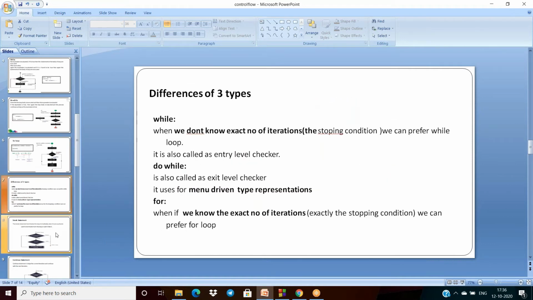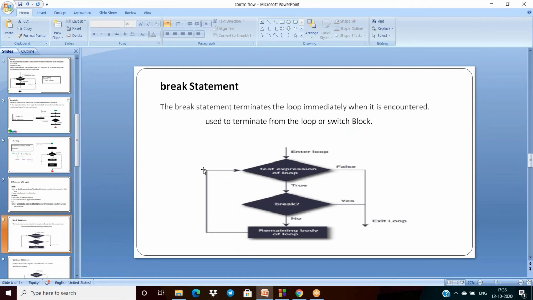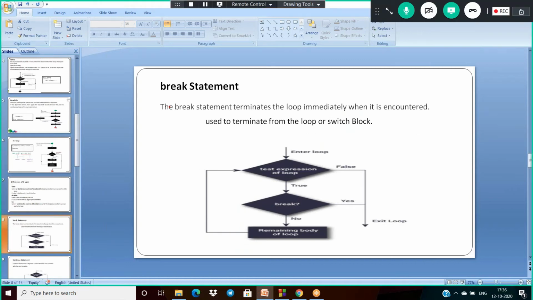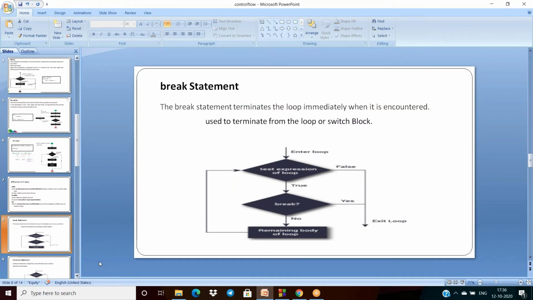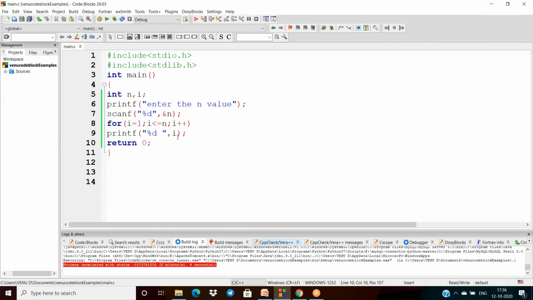Now after this, the next one is break, and break is one of the control structures here. What is break? The break statement terminates the loop immediately when it is encountered. That means when the cursor reaches the break, it immediately terminates from the loop. Generally we use break inside the switch block or inside any loops. Let us see the example of break.